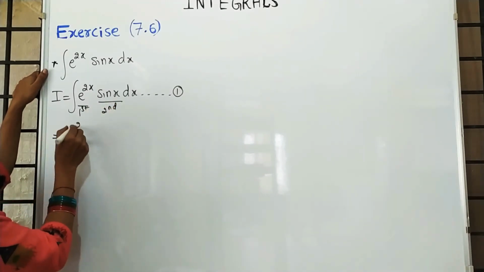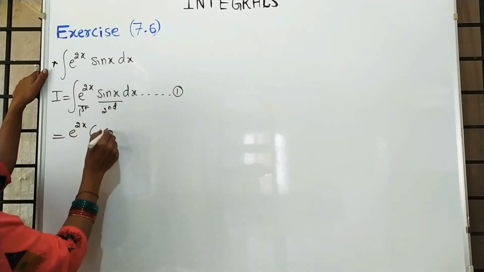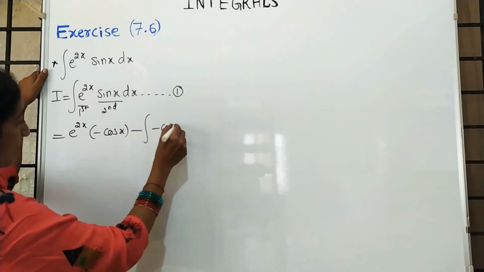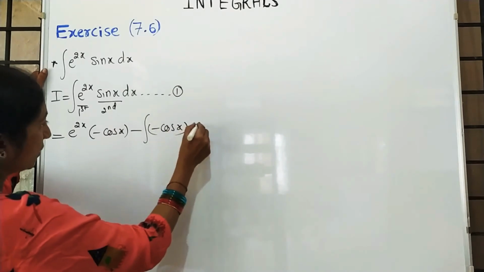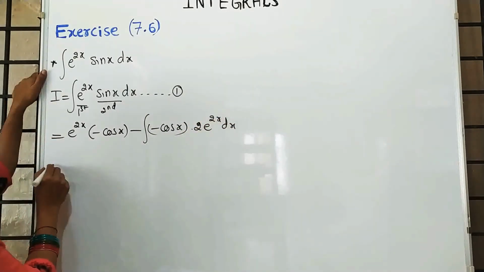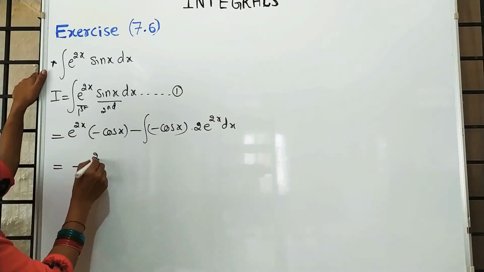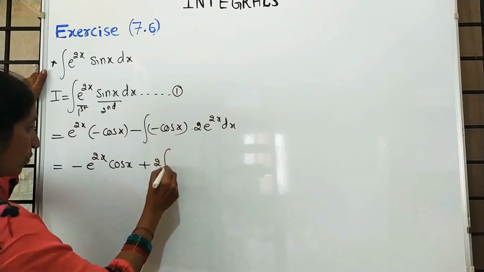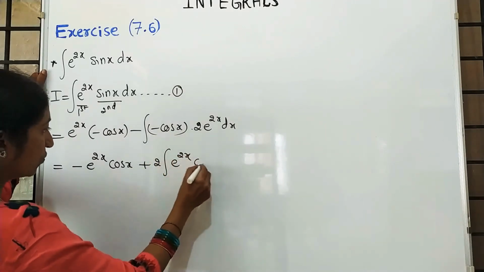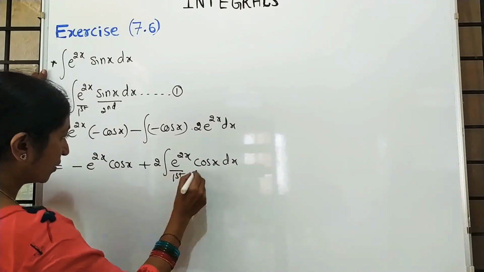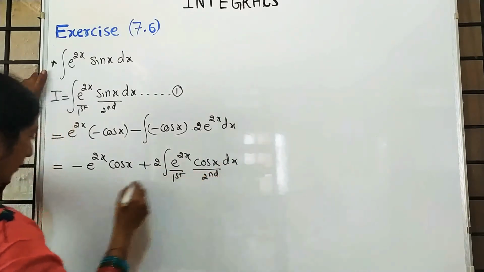First function as it is, integration of sin x is minus cos x, minus cos x into differentiation of e raised to 2x, which is 2 into e raised to 2x. It is minus e raised to 2x into cos x plus 2 e raised to 2x into cos x into dx. Again this is the first function and this is the second function.